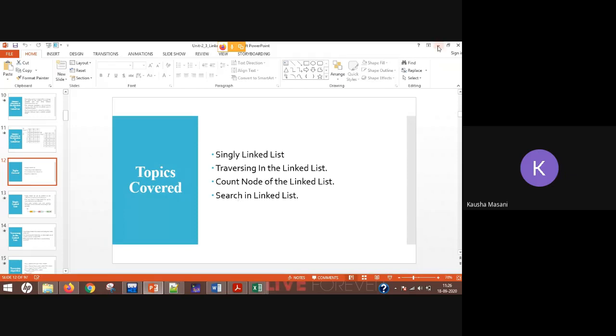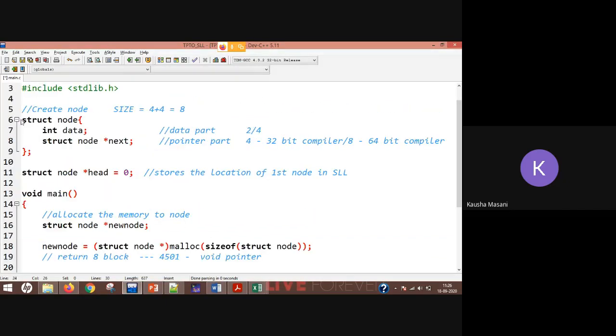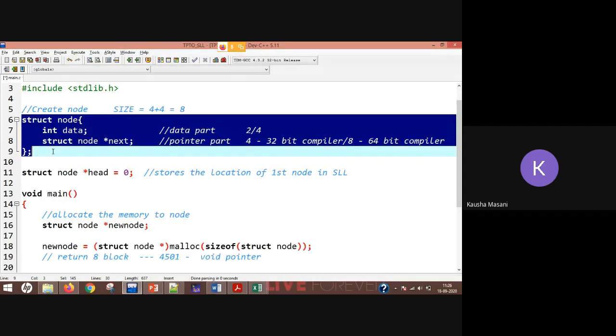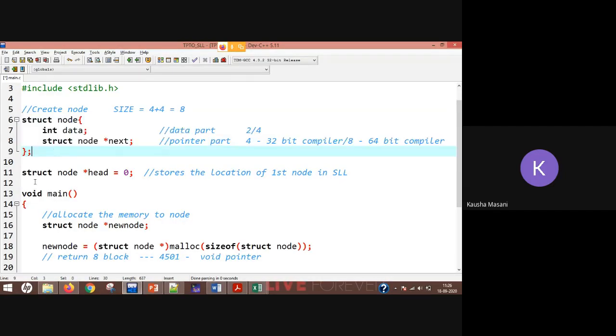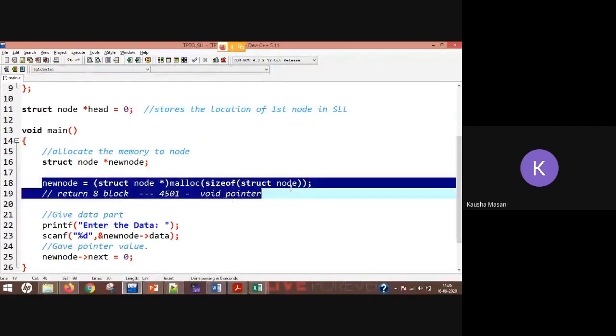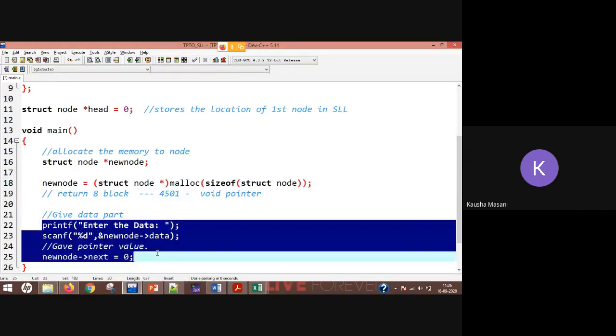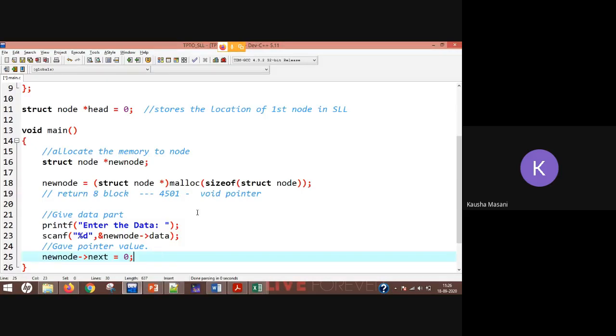So you just need to understand how you are creating a node, exactly how you are initializing and declaring your head, and inside your void main, how malloc is working, and after that, how you are giving data and the pointer value. Till here in the programming we have discussed.